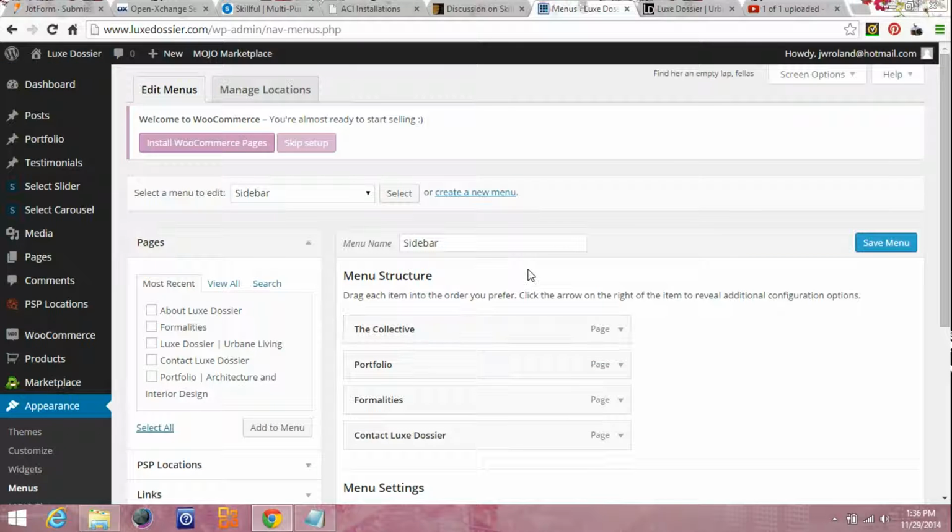and your website has three menus. It has a sidebar menu, a footer bottom menu, and a top menu, which is your blog categories in the top area. So if you want to select a menu, click on the right arrow, select the menu you want, and then click on Select.